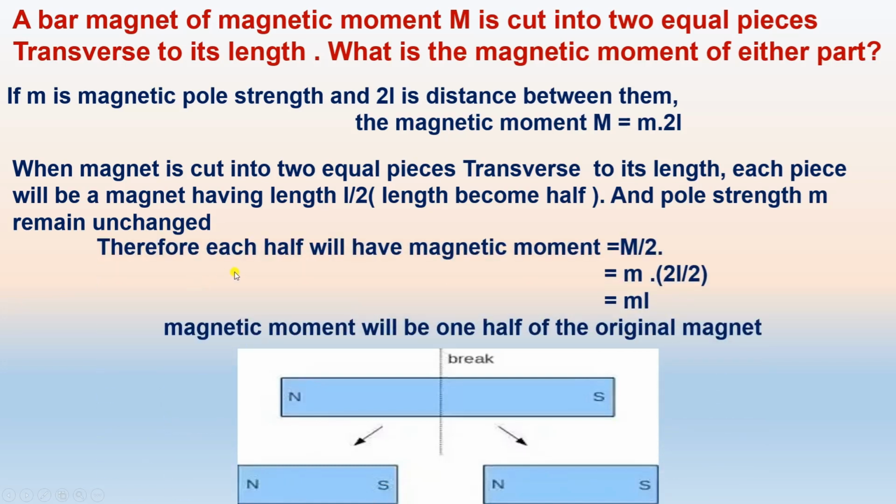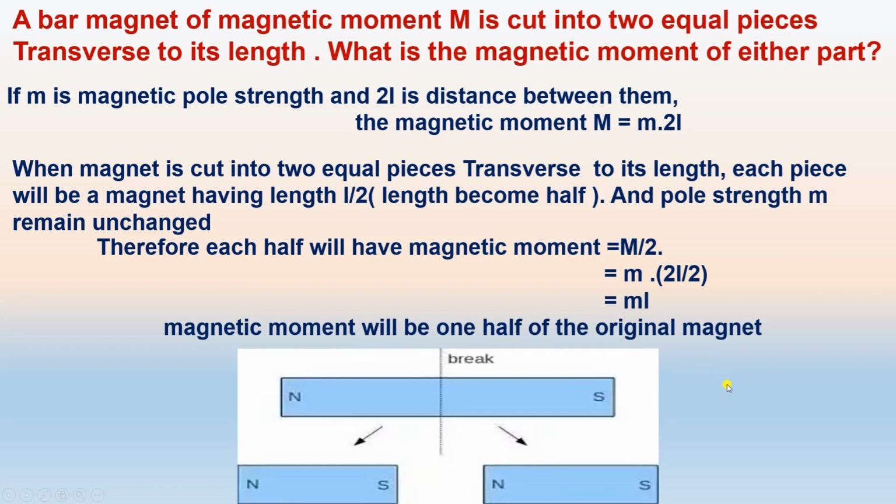Therefore, each half will have magnetic moment m into 2L by 2, which is equal to mL. The magnetic moment will be 1/2 of the original magnet.